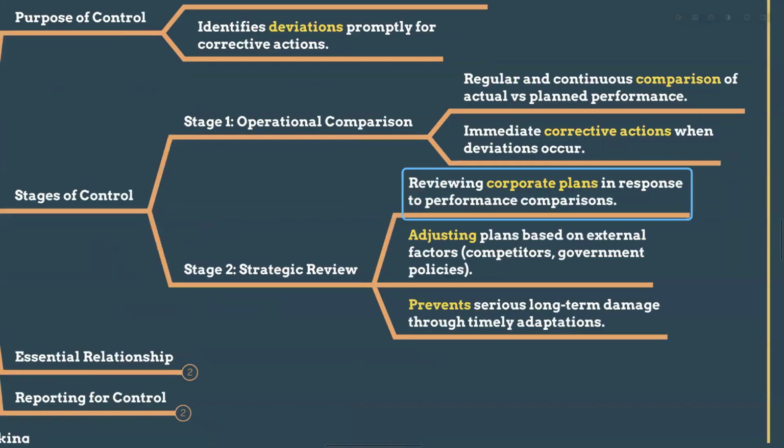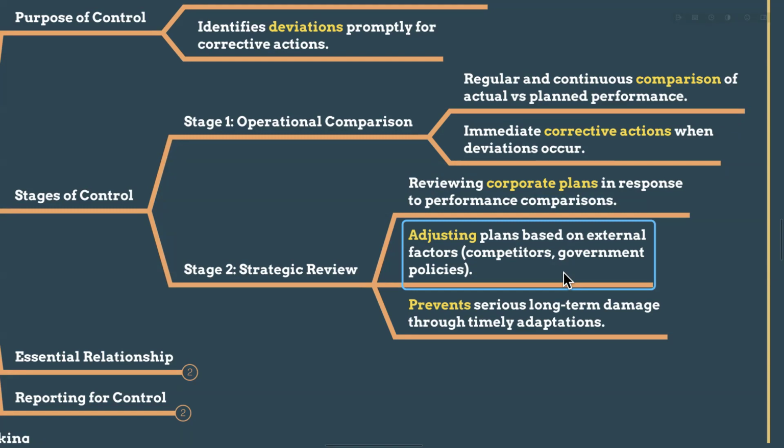And strategic review is reviewing the corporate plan, the 5 year, 6 year, 10 year plans, in response to performance comparisons. So we adjust the plans based on external factors like what competitors are doing and what government policies are coming. Because we have planned for the next 10 years, but we don't know what our competitors are going to do. ChatGPT didn't think DeepSeek was coming, but suddenly they came as a competitor.